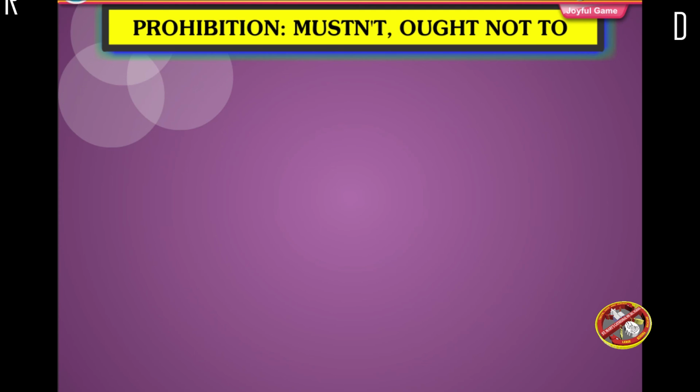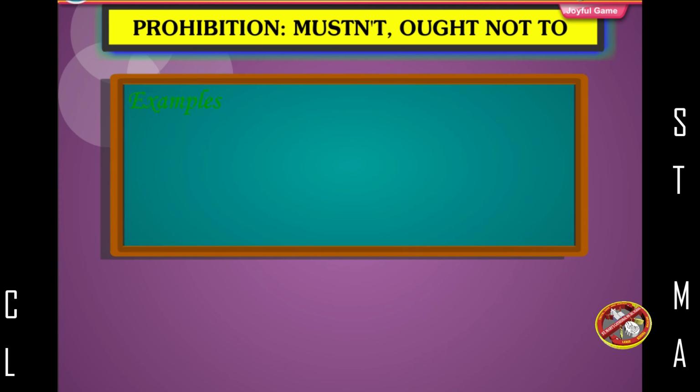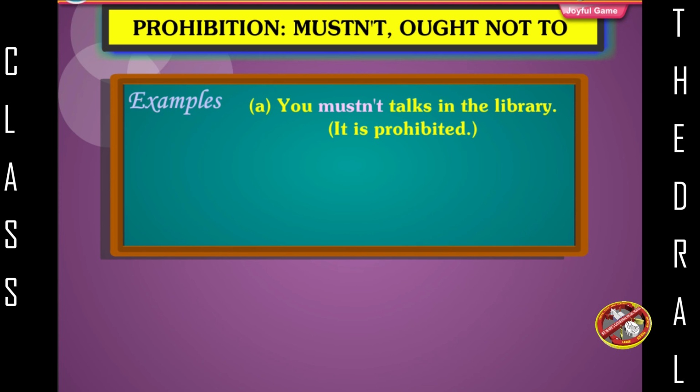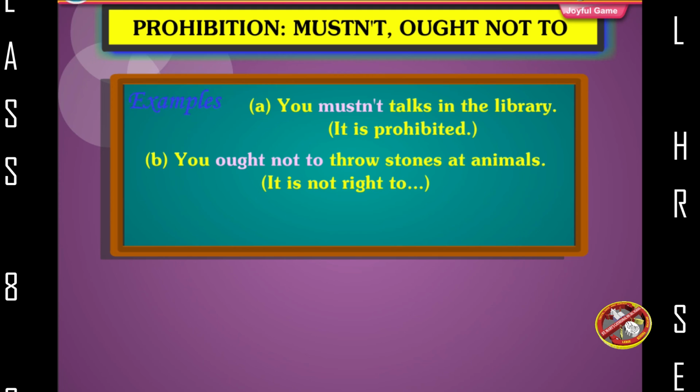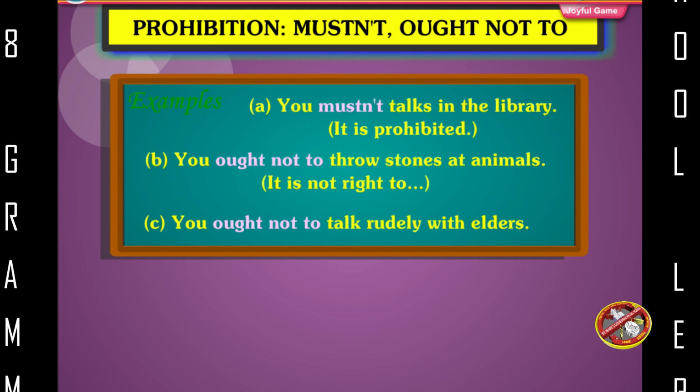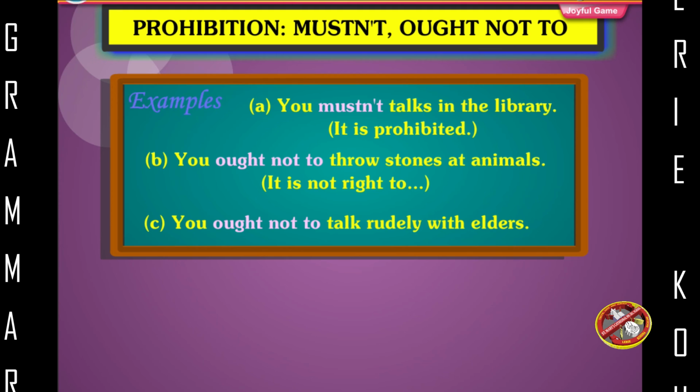Prohibition, mustn't, ought not to. Examples, you mustn't talk in the library. It is prohibited. You ought not to throw stones at animals. It is not right to. You ought not to talk rudely with elders.